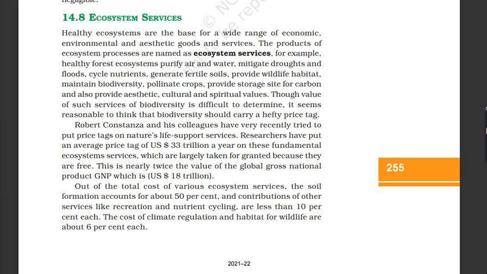Out of the total cost of various ecosystem services, soil formation accounts for about 50%, and contributions of other services like recreation and nutrient cycling are less than 10% each. The cost of climate regulation and habitat for wildlife are about 6% each.